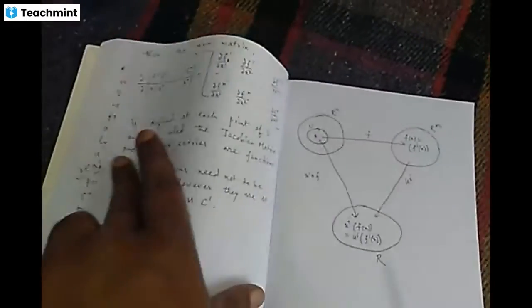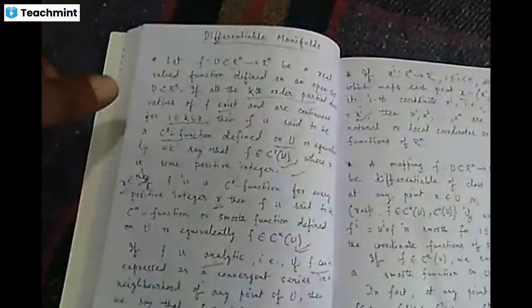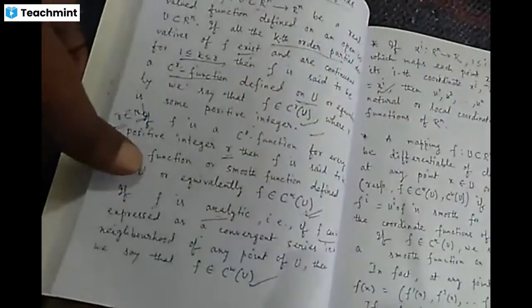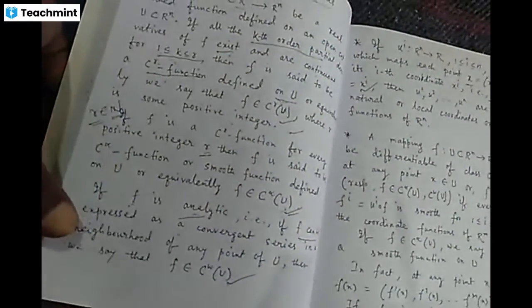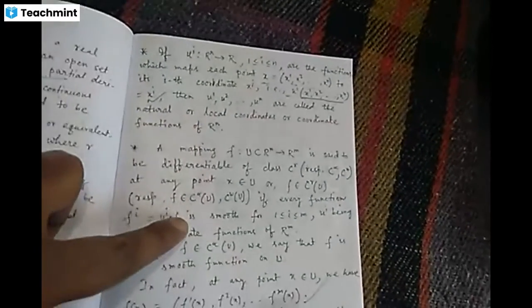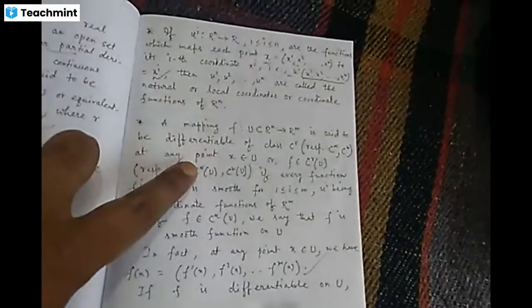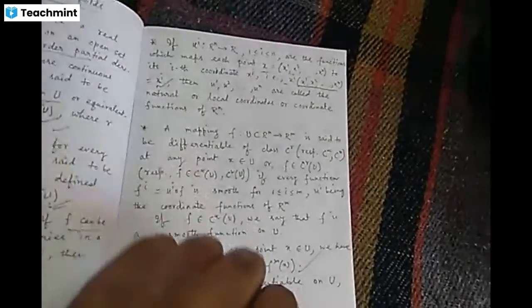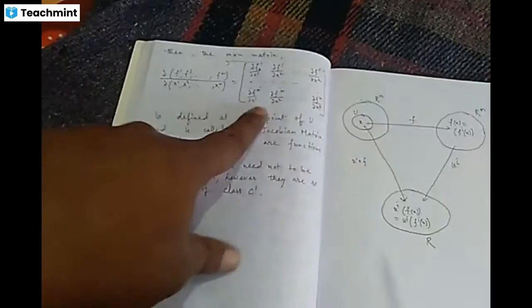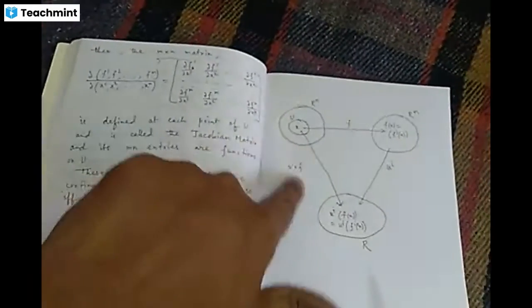So I have discussed many things: what is a Cr function, what is a smooth function, what is a C omega function or analytic function, then local coordinates, then the differentiability of the function. Then I have expressed the Jacobian matrix and its elements, some properties, and some diagram representation.